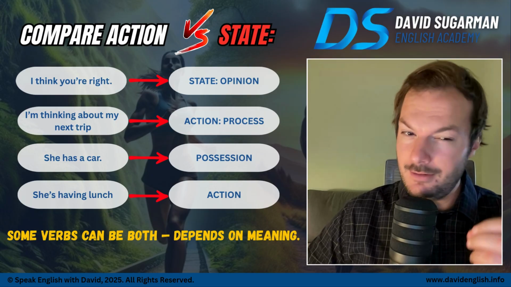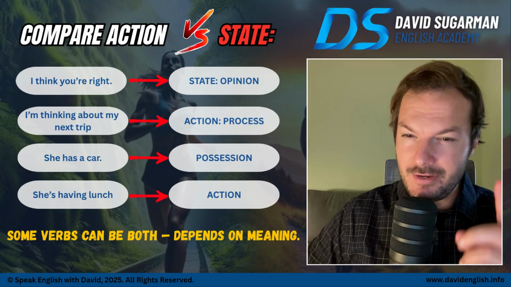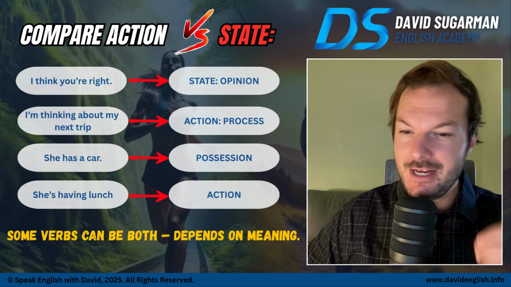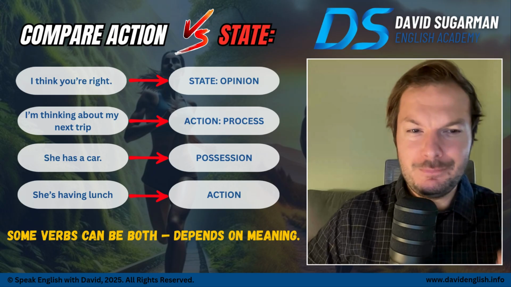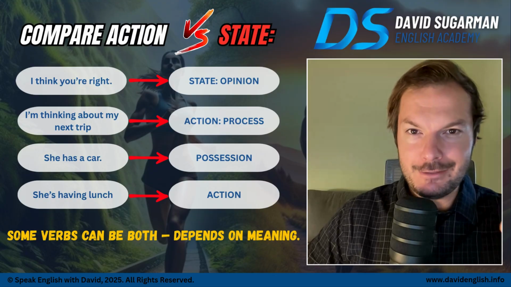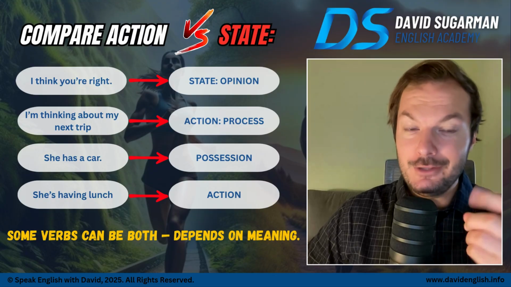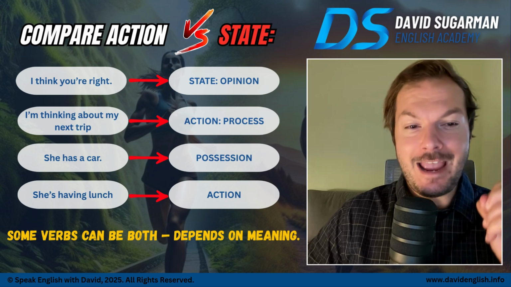So that's okay. And that's a tricky one. The word think is a tricky one. She has a car. That's possession. And it means that she pretty much always has a car. She's having lunch now. That's an action.